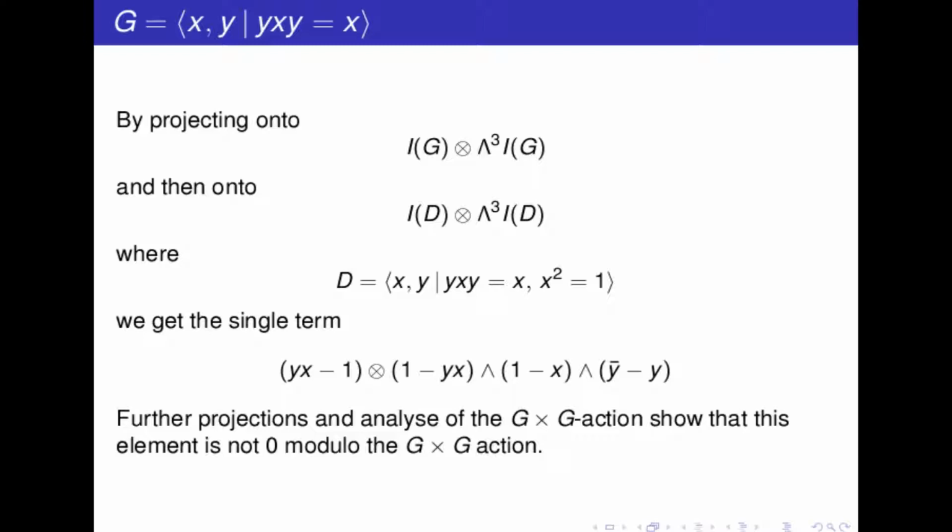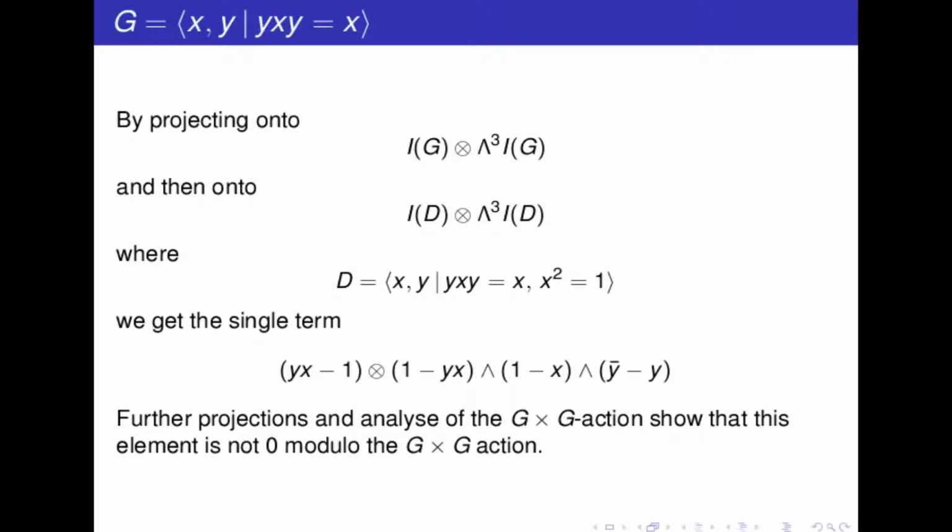We did further projections, and finally we arrived at a small set of just 6 elements where it was possible to describe completely the action of G cross G and to be sure that this element is not 0. So the obstruction is not 0, and TC of the Klein bottle is 4.